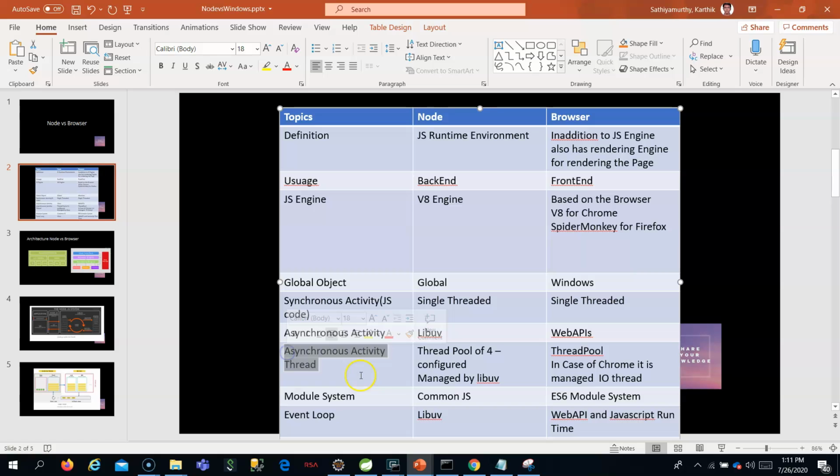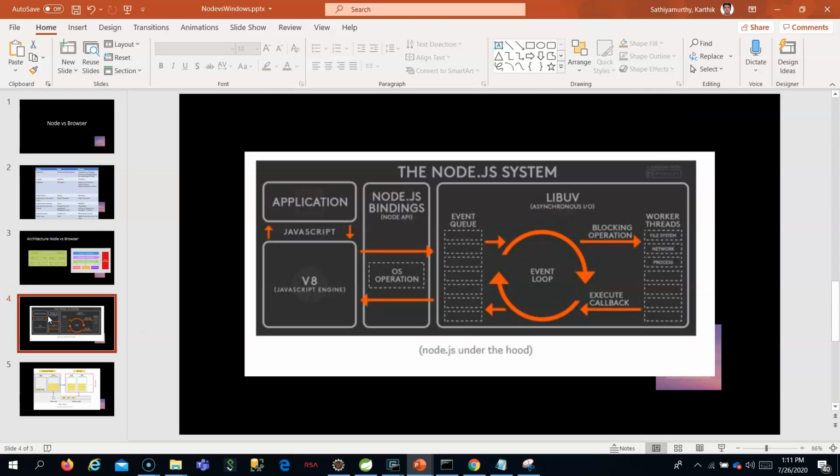Now coming to our next difference, the asynchronous activity thread. As I told you, the thread pools in case of libuv, we have by default 4 threads. Worker threads are available for libuv, by which it will do all the asynchronous operation. Okay, so these threads, if you need more threads, this can also be configured by you.